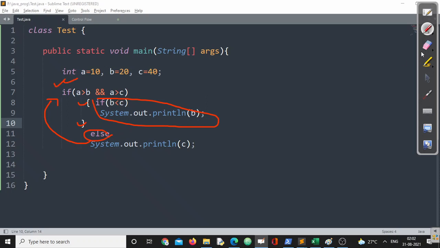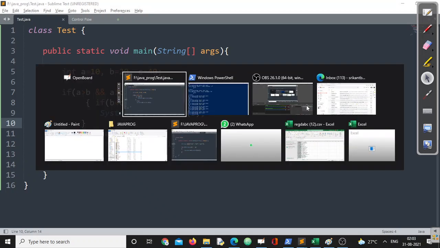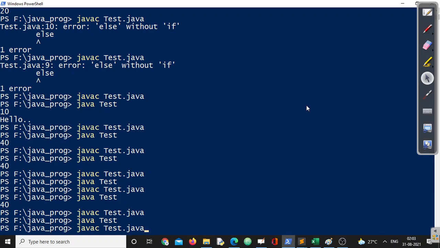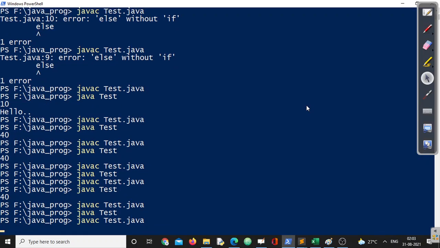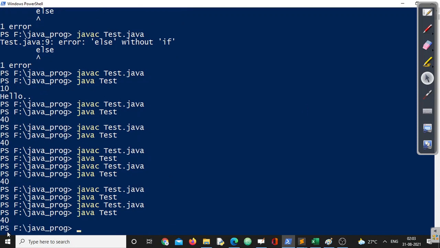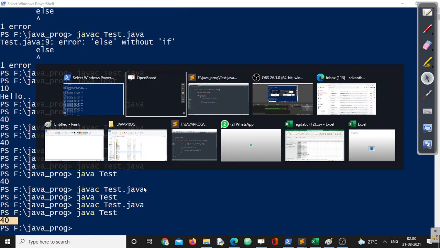This particular one. Since this one is false, immediately this part will be executed. So I'll get the value 40. Let us cross check. See, I'll get the value 40, right?